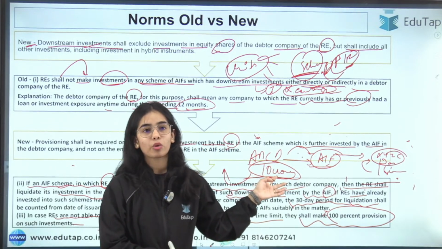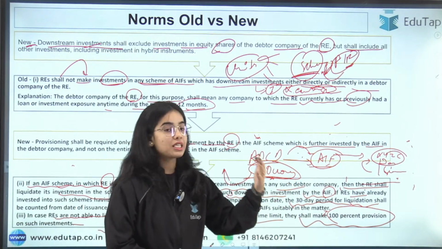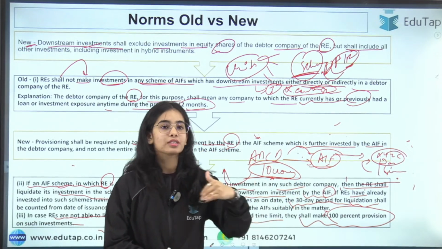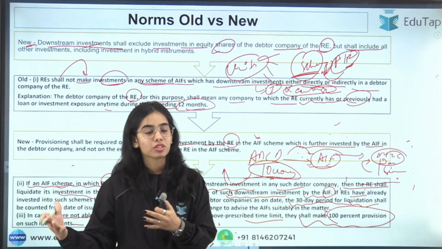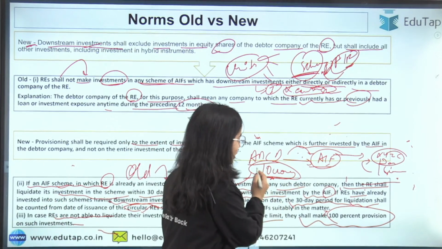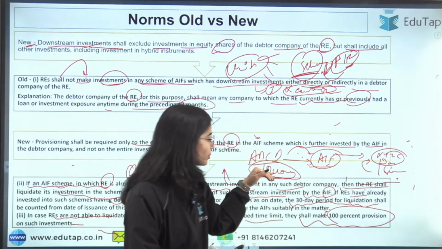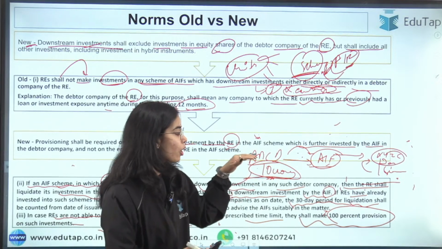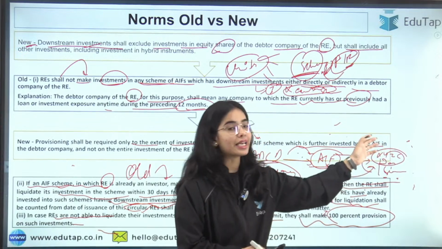Let's say the other 9 crores are being invested in some other companies, let's say Reliance or Tata Motors or something. So that means the 10 crores is not completely going to the debtor, right? So the provision should not be of the 10 crores. The provision should only be of the money, that is 1 crore, that is being invested by the AIF in the debtor company.